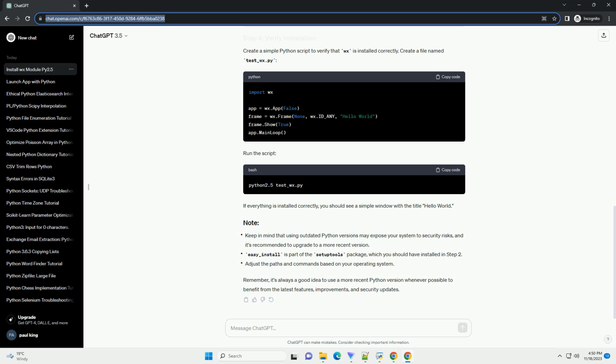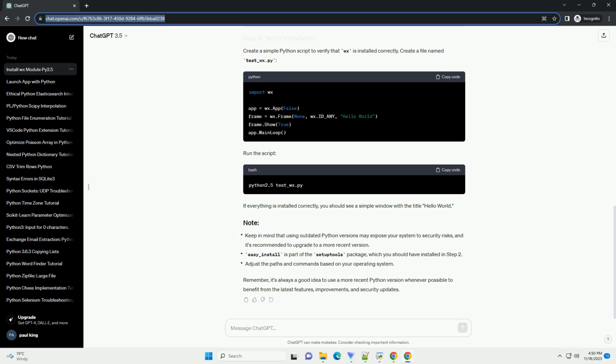wxPython is a set of Python bindings for the wxWidgets library, which includes the wx module. If easy_install 2.5 is not recognized, you might need to use the full path to your Python 2.5 executable.